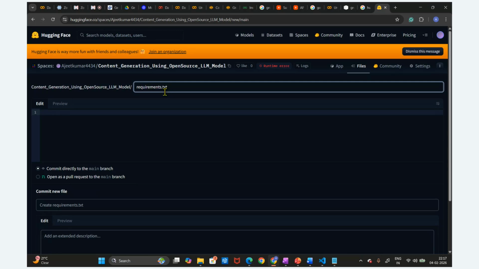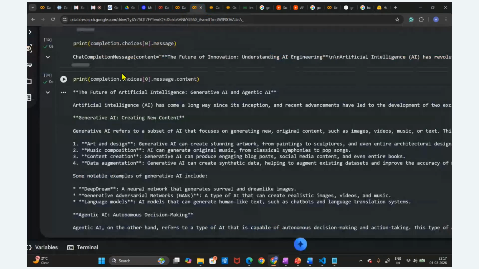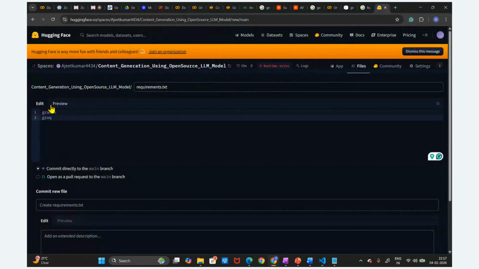The requirements.txt file will be there in the text. What are the things in the requirement file? First, Generative is required. Second is Grok. We already installed these 2 libraries, right? In this machine we installed Grok and Generative. The similar things we are going to install here, Generative and Grok, and there is one extra thing required here.